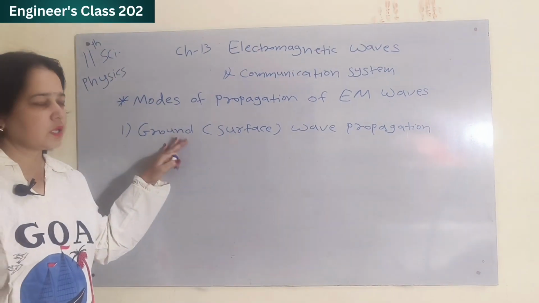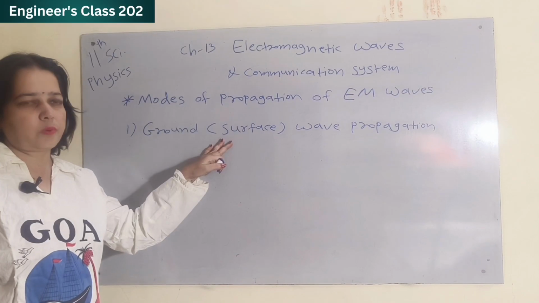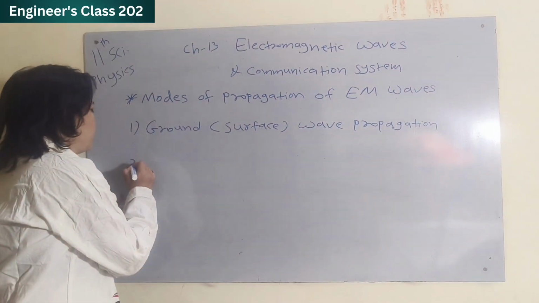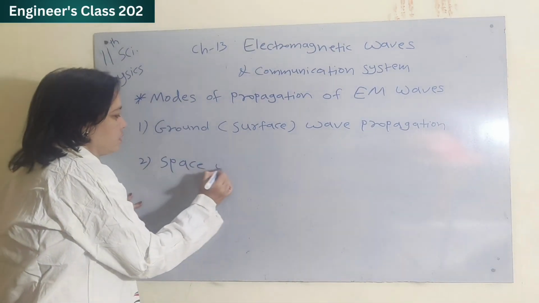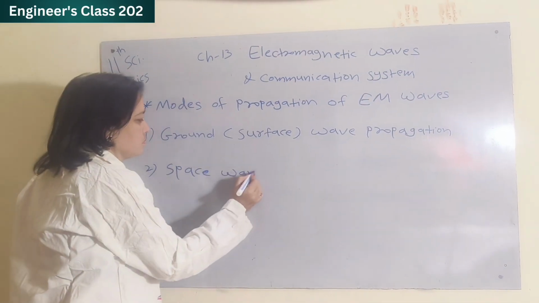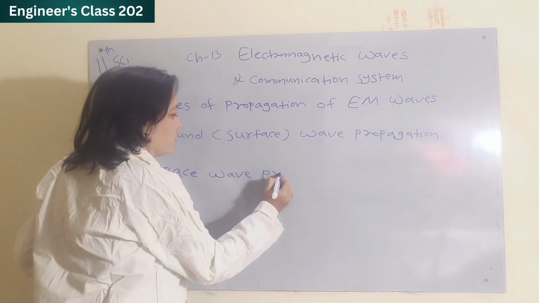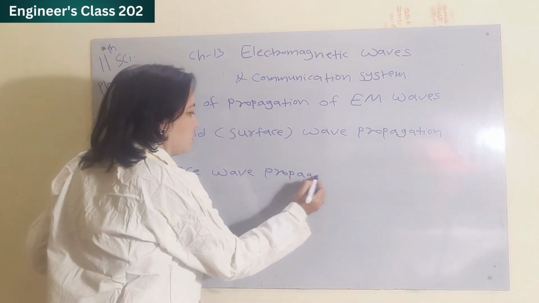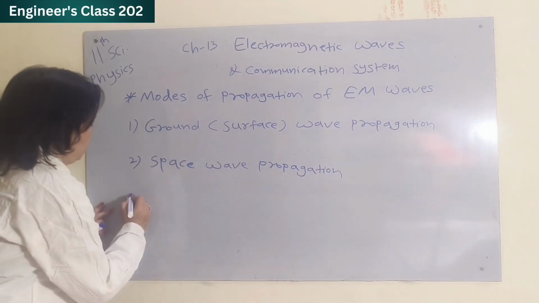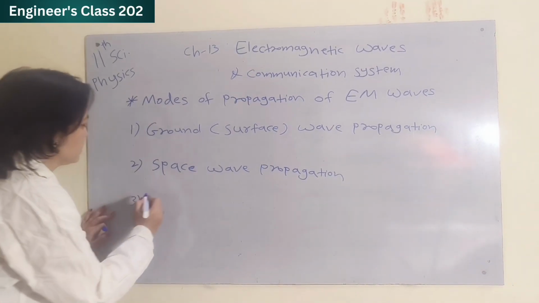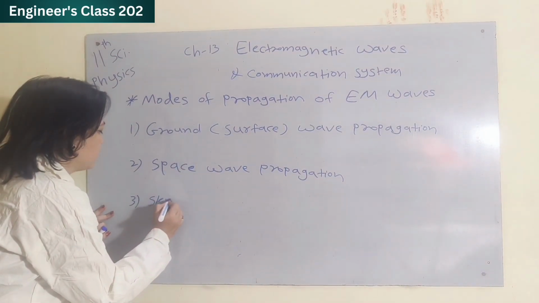First type is ground wave or surface wave propagation. Second type, space wave propagation. And third type is sky wave propagation.